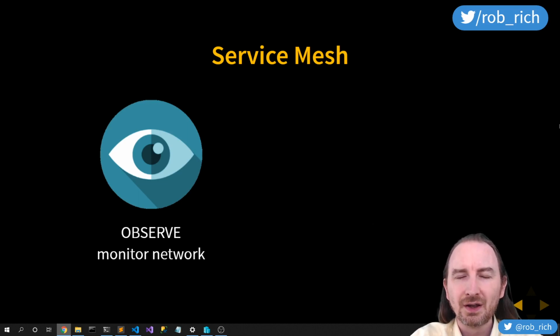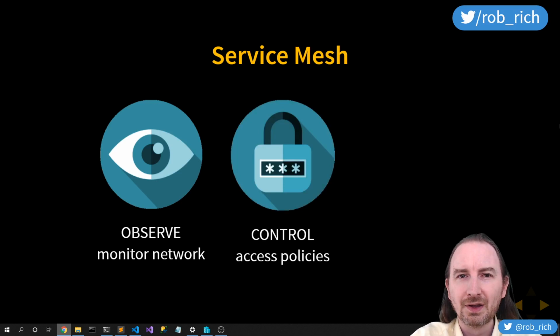Observe. It can watch traffic as it moves between microservices. It can see when one service calls another service, and it can see when services shouldn't call other services. Control. Now that I've identified which services call which other services, we can create policies around that to make sure that some services are able to call other services and some services are blocked from calling other services. We don't want a rogue service starting up and just calling out to the everything.